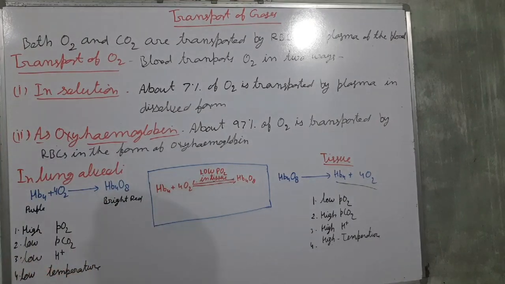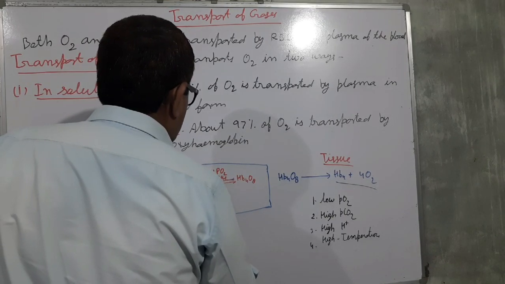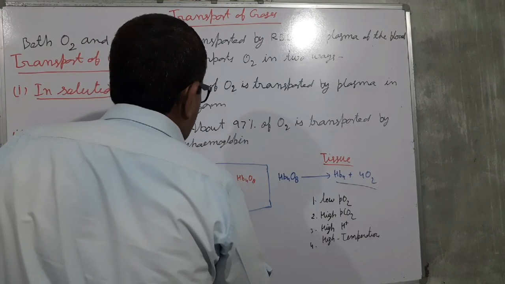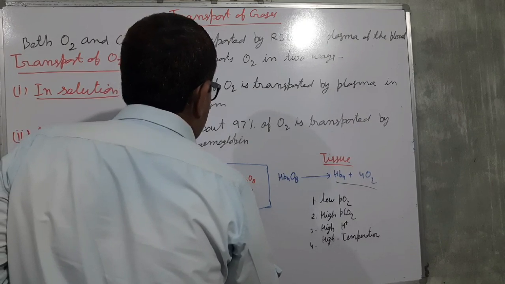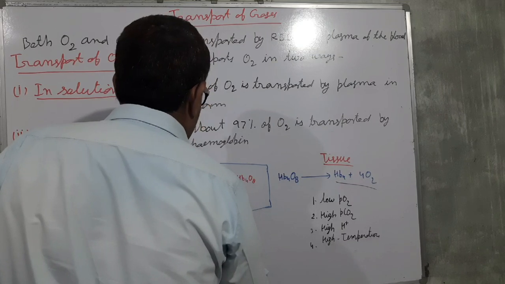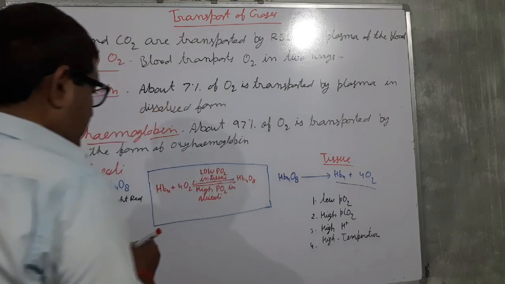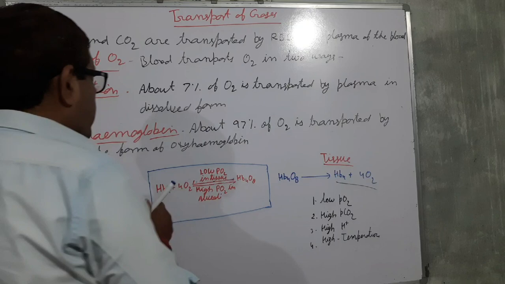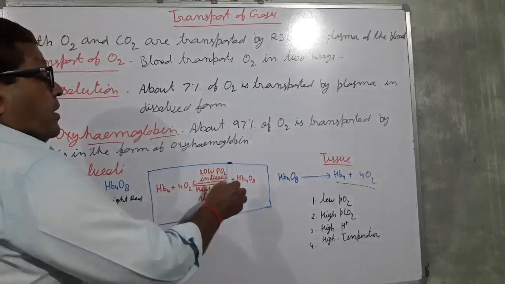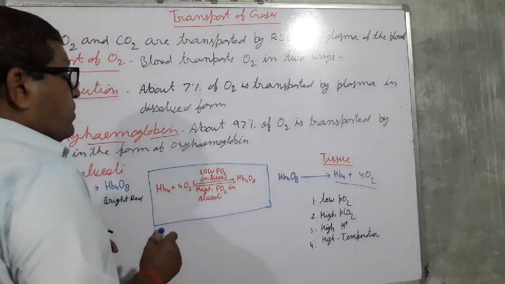This situation favors dissociation, and high partial pressure of oxygen in alveoli favors formation. So this process takes place in the lung, and that process takes place at the tissue site.